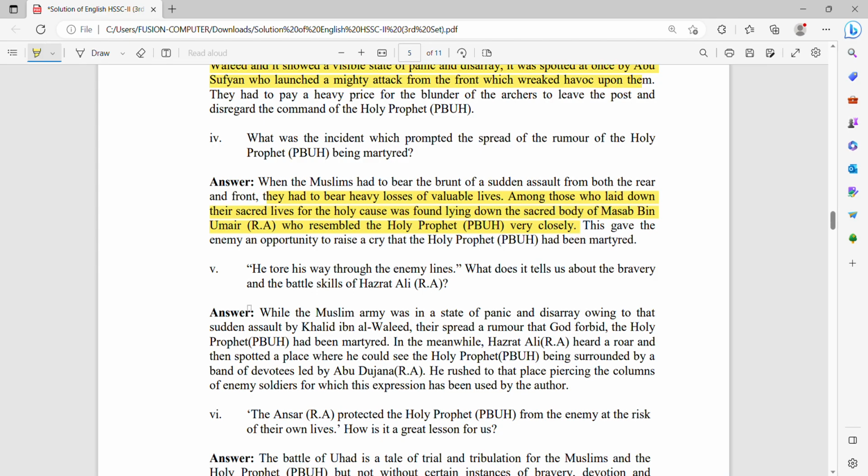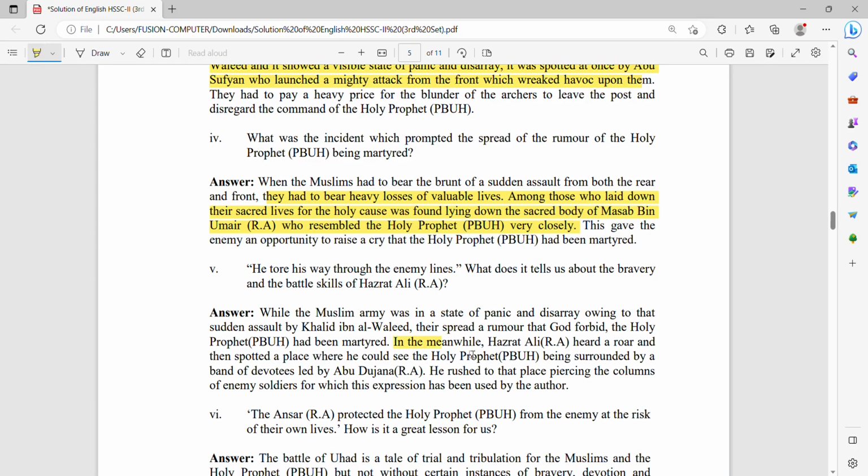Next question: he tore his way through the enemy lines. What does it tell us about the bravery and the battle skill of Hazrat Ali radhiyallahu ta'ala anhu? While the Muslim army was in a state of panic and disarray owing to that sudden assault by Khalid ibn al-Walid, a rumor spread that, God forbid, the Holy Prophet ﷺ had been martyred.